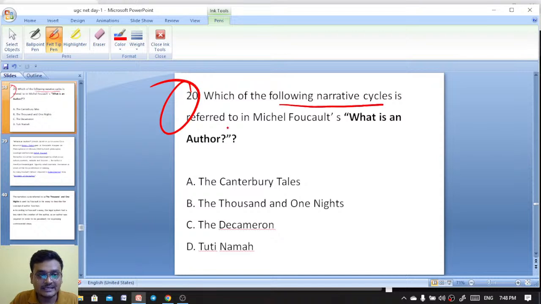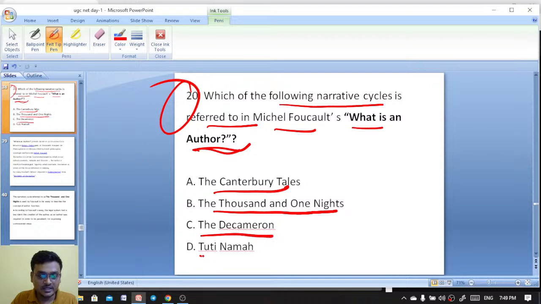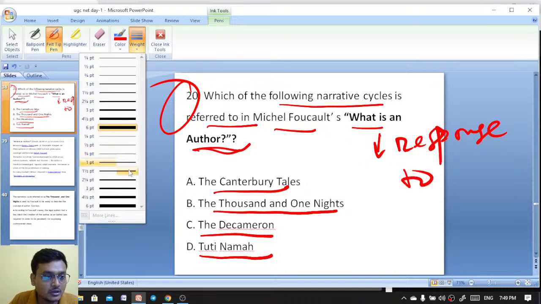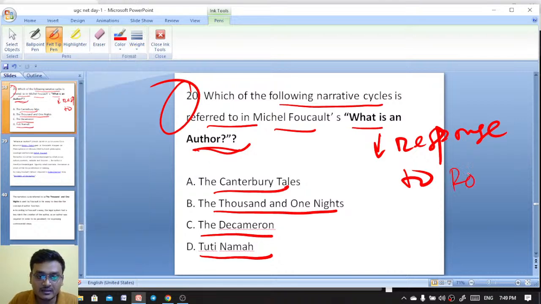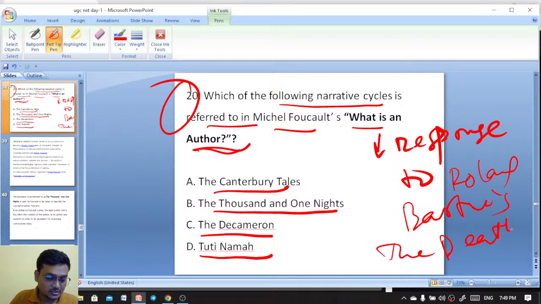Which of the following narrative cycles is referred to in Michel Foucault's What is an Author? It is actually in response to The Death of the Author by Roland Barthes. The options: The Canterbury Tales, the 1001 Nights, the Decameron, the Tuti Nama. Critics say that this is a response to Roland Barthes' The Death of the Author.